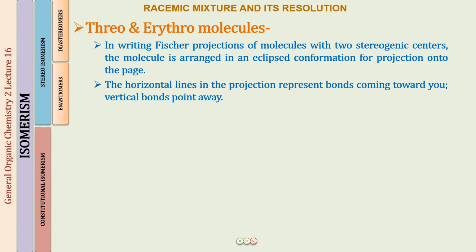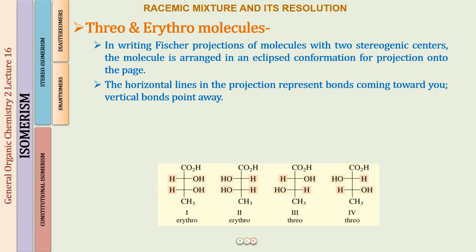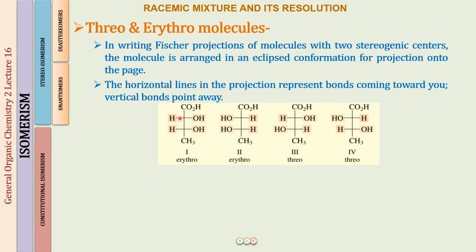Fine. So here we are going to have a Fischer projection for one molecule, and in this molecule you can see there are two chirality centers which are dissimilar in nature. One side you have a CHO group, another side you have a CH3. So these are dissimilar chirality centers. This means how many stereoisomers are going to be formed? 2 to the power n, that means 4, and all 4 are going to be optical isomers. There is going to be no meso compound, because for a meso compound the two chirality centers should be similar in nature. That is how you draw the plane of symmetry.